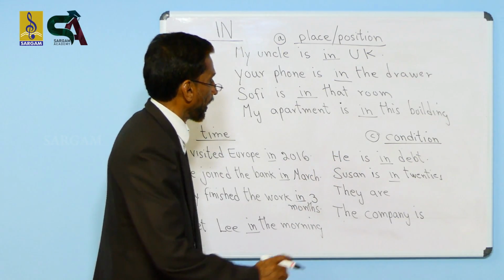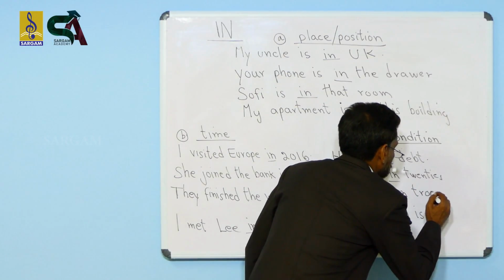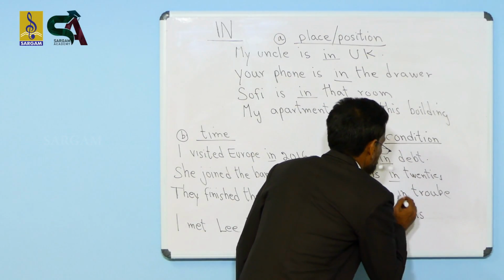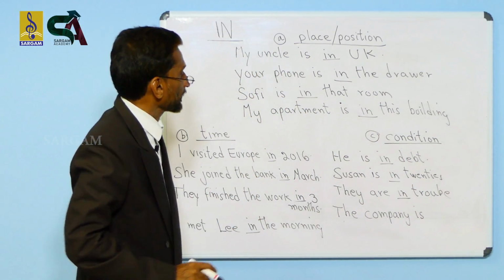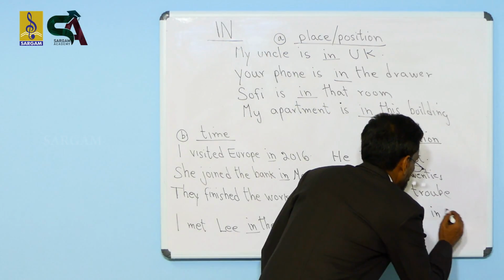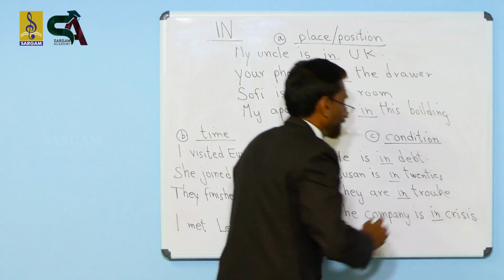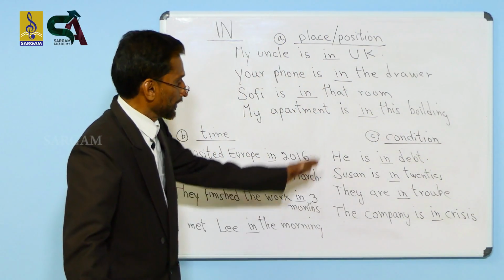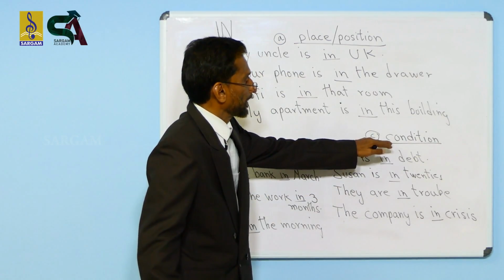And they are in trouble. They are in trouble. In trouble. See, it shows a condition. And the company is in crisis. The company is in crisis. In these sentences, in shows a condition.